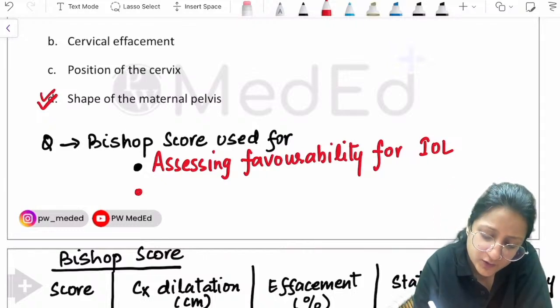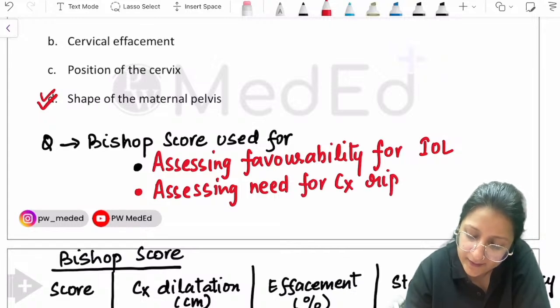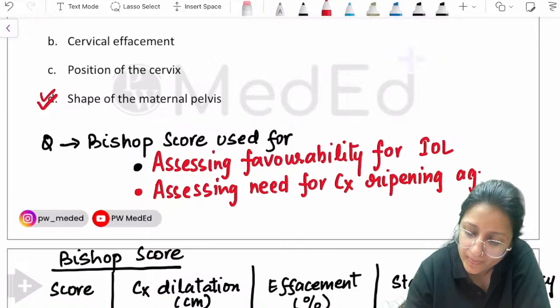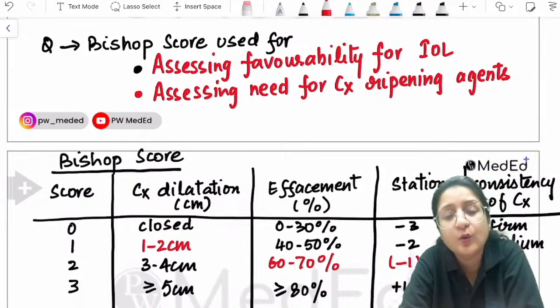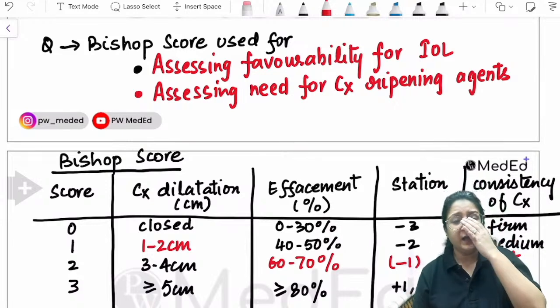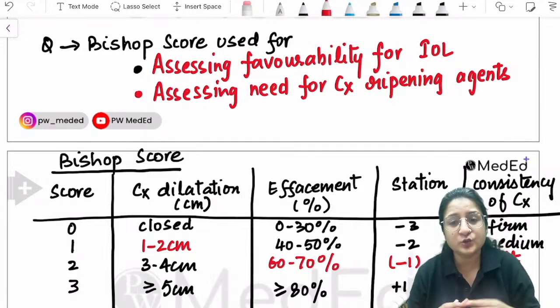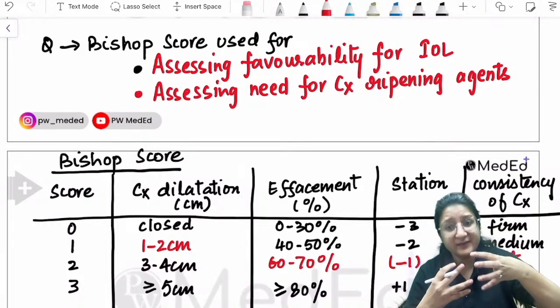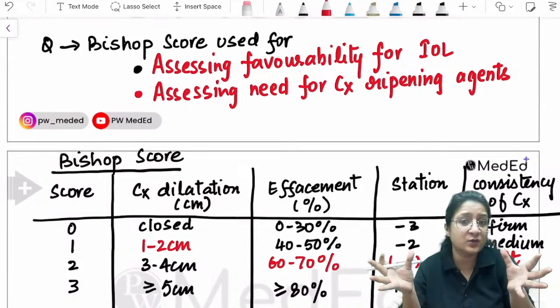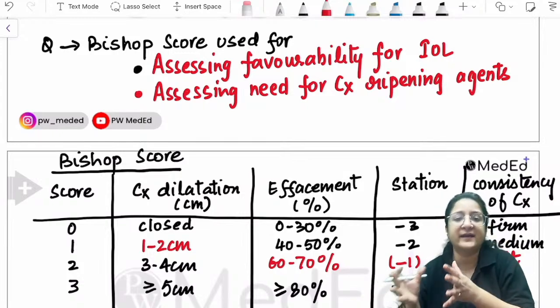Bishop score is also used for assessing the need for cervical ripening agents. When we go for induction of labor, we can use cervical ripening agents to help ripen the cervix. If the cervix is long, uneffaced, the os is closed, and the cervix is very firm, then first we'll have to ripen the cervix. Only then can we expect the cervix to dilate. So it is used to assess the favorability for induction of labor and the need for cervical ripening agents.